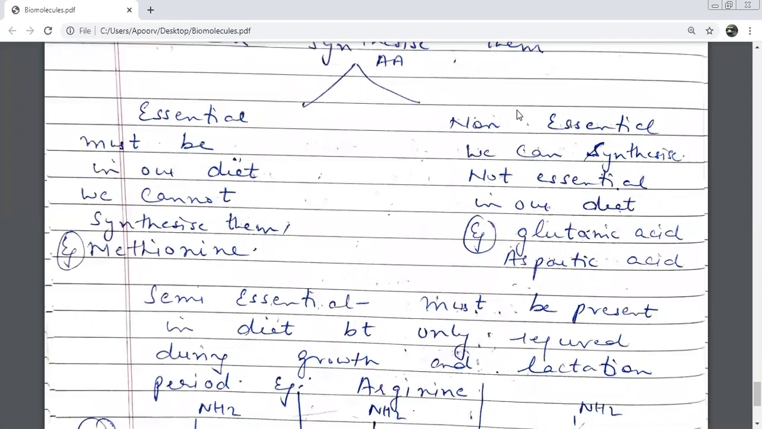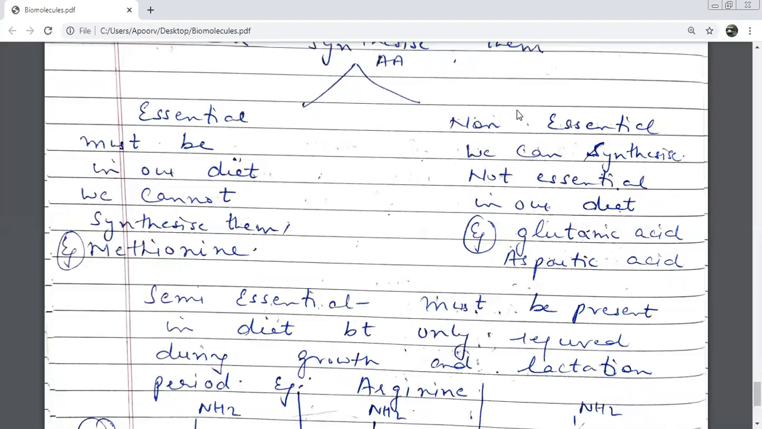Essential matlab zaruri, diet mein lene hi padenge because we cannot synthesize them. That is why these acids are known as essential amino acids. For example, methionine. Methionine our body cannot produce, beta. हमें diet में ही अंदर लेना पड़ेगा. Essential है कि इसको लेना ही पड़ेगा.